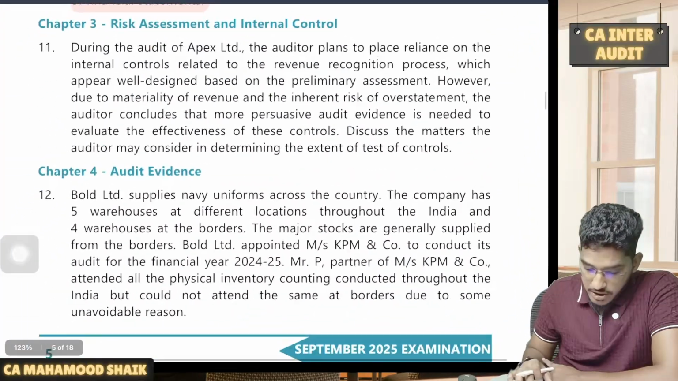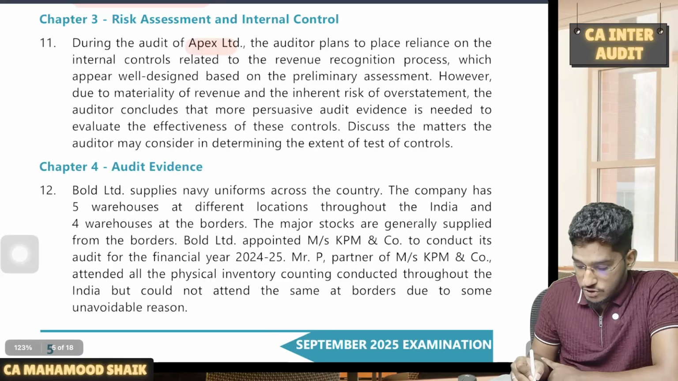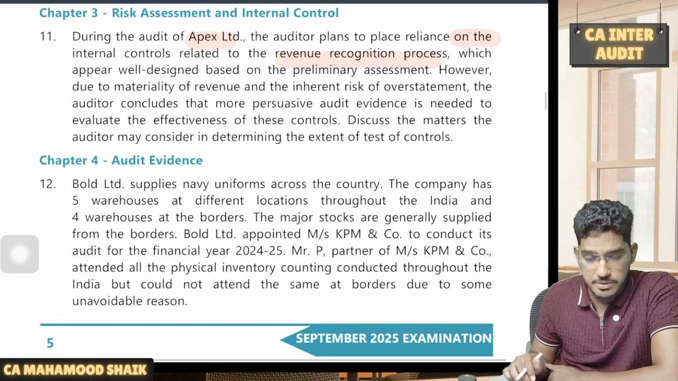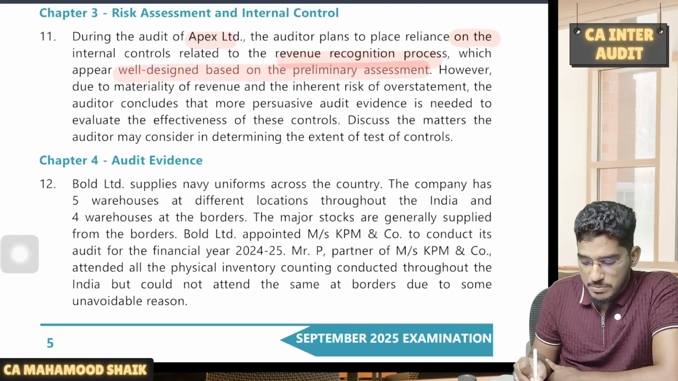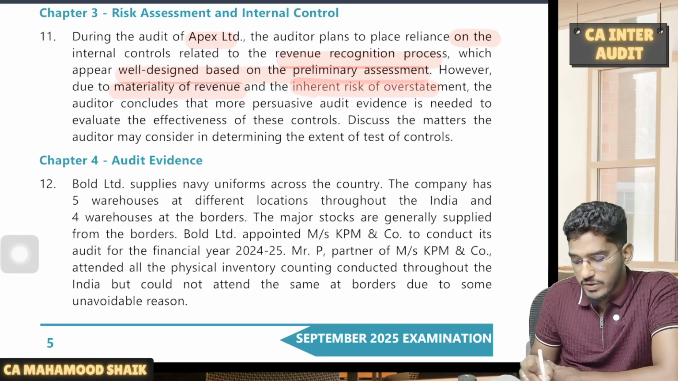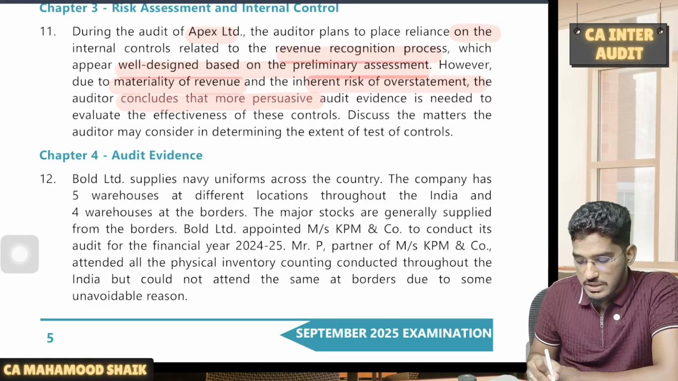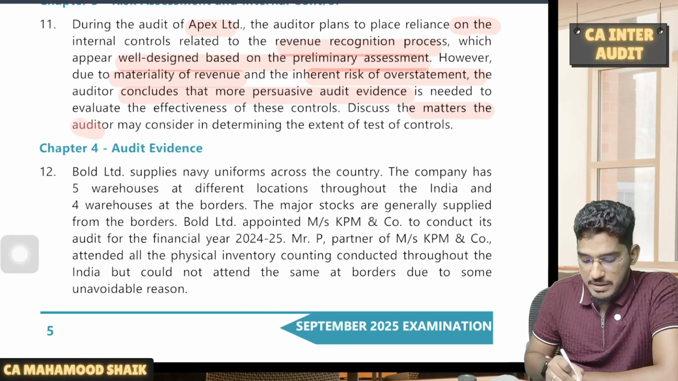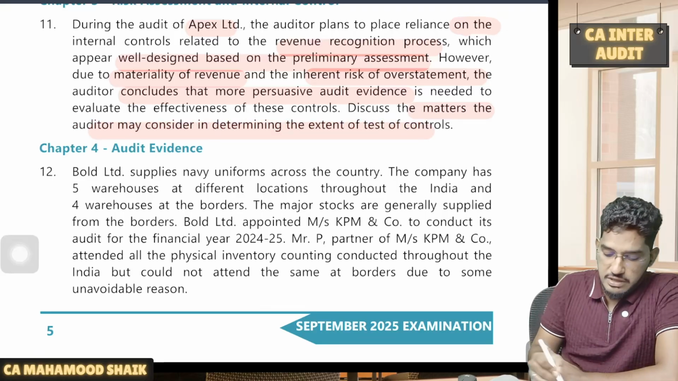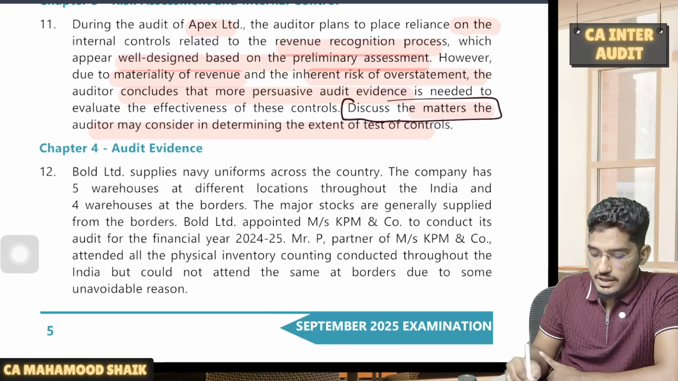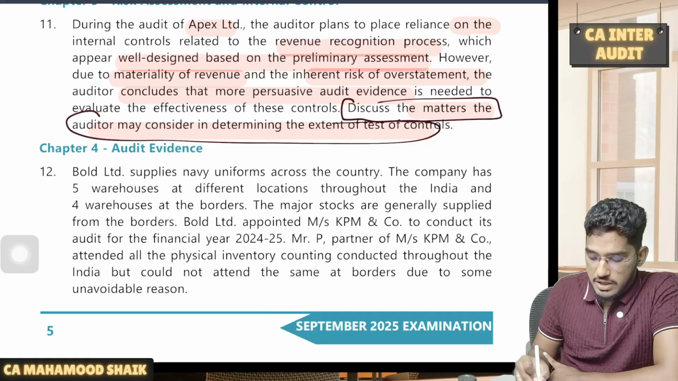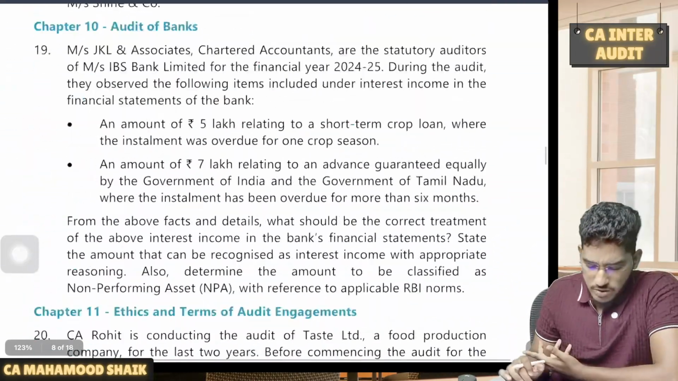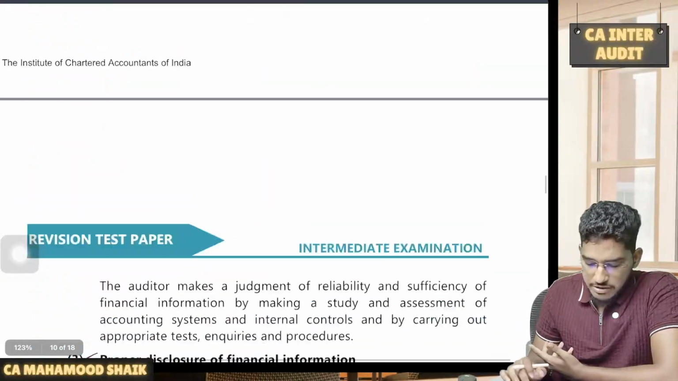Question number 11. During the audit of Apex Limited, the auditor plans to place reliance on the internal controls related to the revenue recognition process, which appear well designed based on the preliminary assessment. However, due to materiality of revenue and inherent risk of overstatement, the auditor concludes that more persuasive audit evidence is needed to evaluate the effectiveness of these controls. Discuss the matters that the auditor may consider in determining the extent of tests of controls. Here also, even if you ignore all the content, straightforward they have asked you the question: how much extent of test of controls are you required to perform? That depends on what factors. So this is also a direct question from the study material.